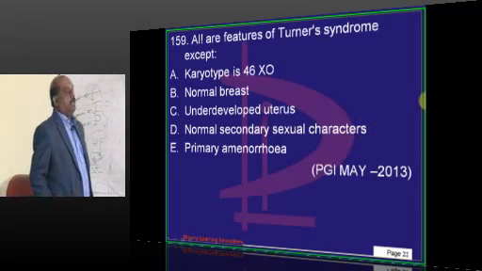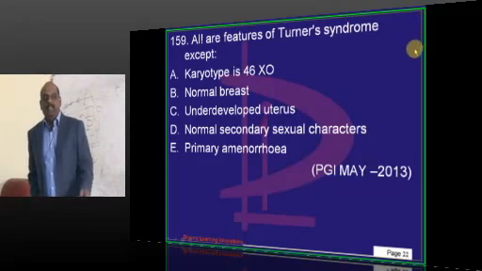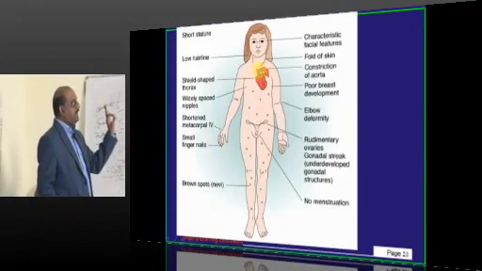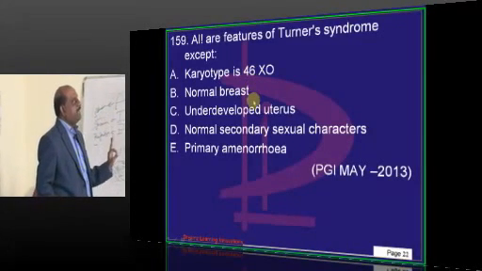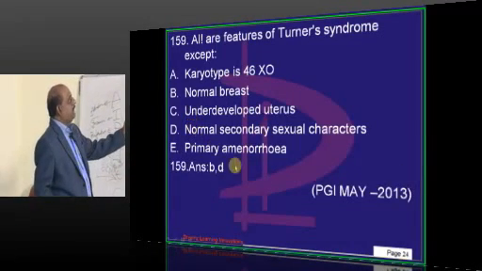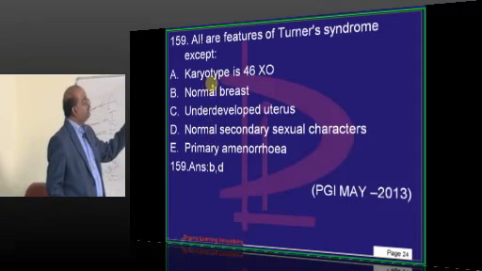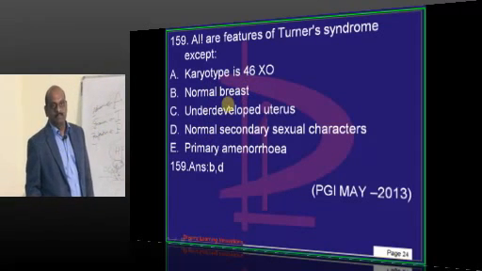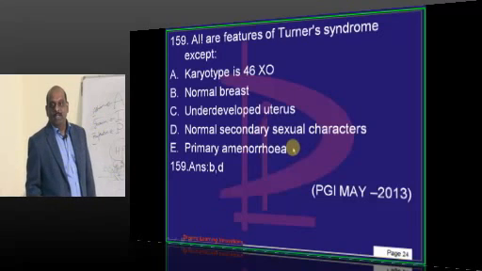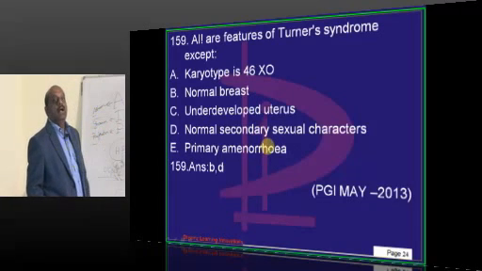Now doctor, obstetrics and gynecology, let us see whether you can score 30 out of 30 marks or not. Turner syndrome, an easy question. Will menstruation occur or not? It will not. The karyotype is 45,X. An underdeveloped uterus will be there, primary amenorrhea will be there, and infantile nipples will be there, because there is no onset of puberty due to gonadal dysgenesis.